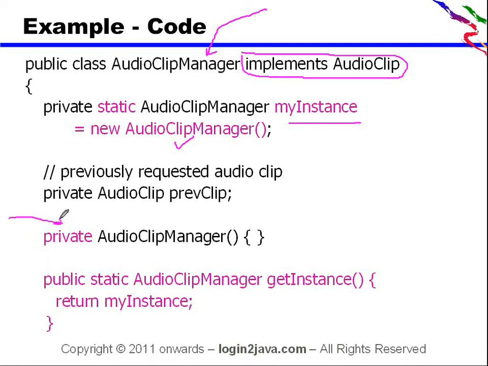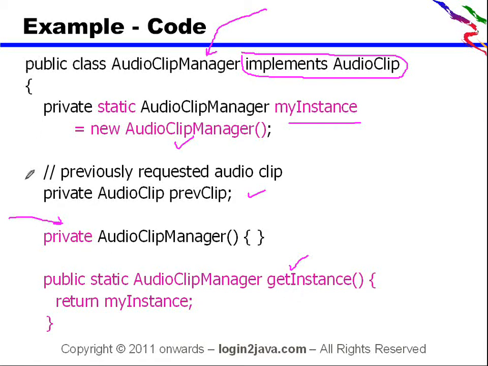This is the only constructor, which is private and is used within this class to create the only instance. So the client application is not allowed to create its instance using new. Now this is data that stores the clip, and this is the method that returns the only instance, the getInstance method.